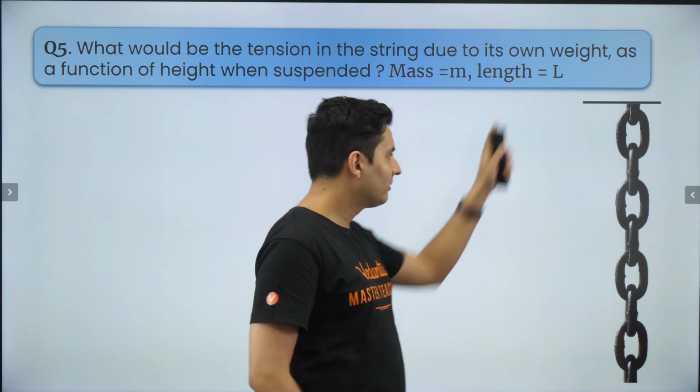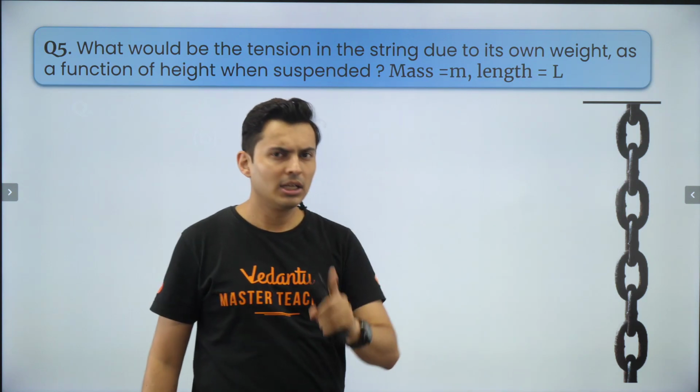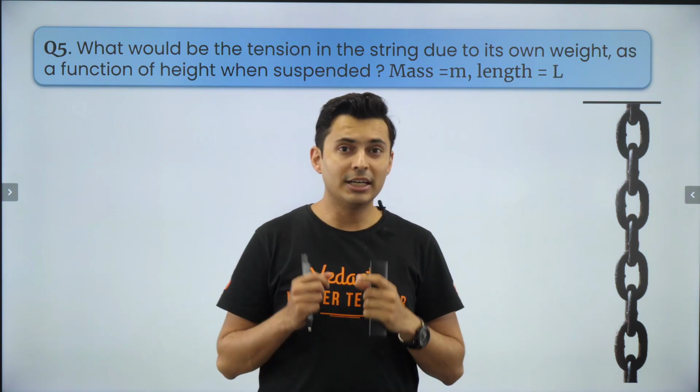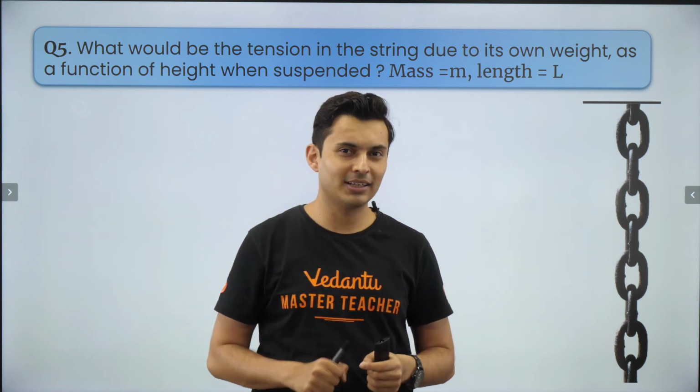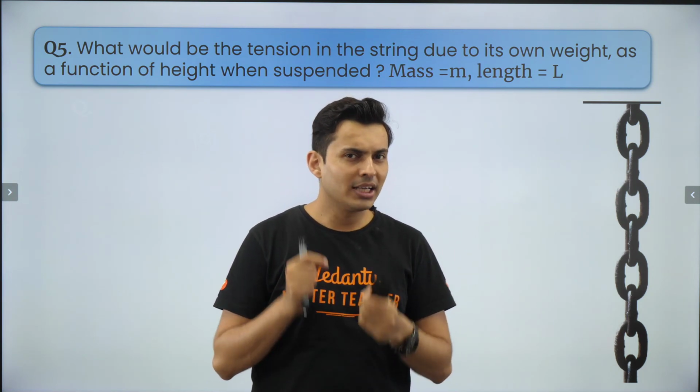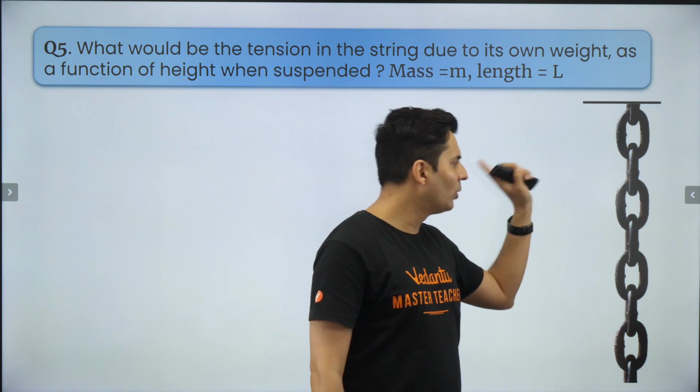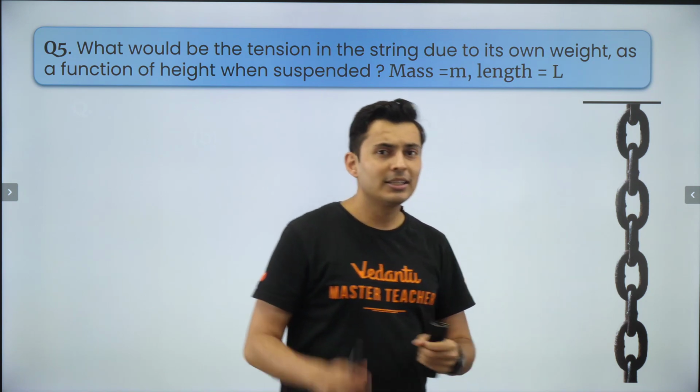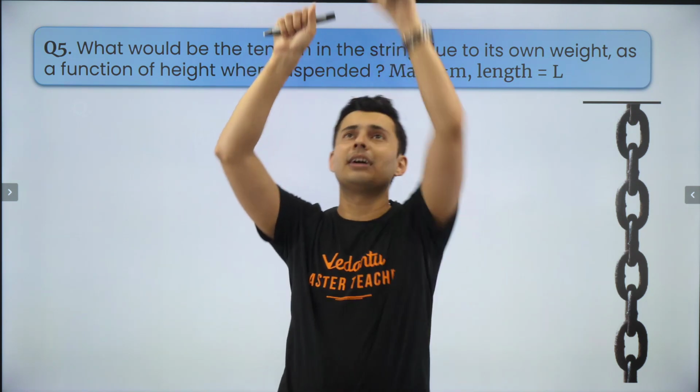Now first of all, this is a rope or a string with mass, because of which it will have tension because of its own weight. Alright, so think about it. Where will the tension be more? Where will the tension be less? Think of one person holding the other.